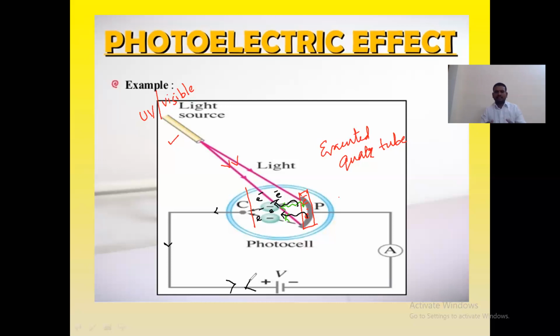We can understand how the photoelectric cells are prepared by converting light energy into electrical energy. After preparing the photoelectric cells, we use them in our daily life in various fields. Okay, right.